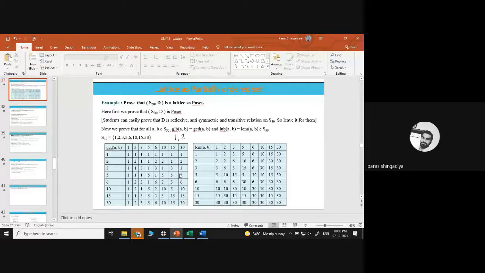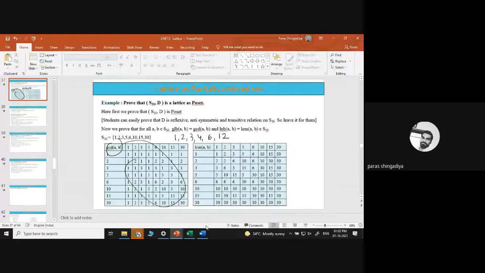That is 1, 2, 3, 4, 6 and 12. These are the divisors of S12. So to check the GCD of every element of S12, there are 6 entries, so 6 by 6 means 36 pairs will be defined. Here, how many pairs will be formed? 36. Clear? So you have to check the 36 answers.